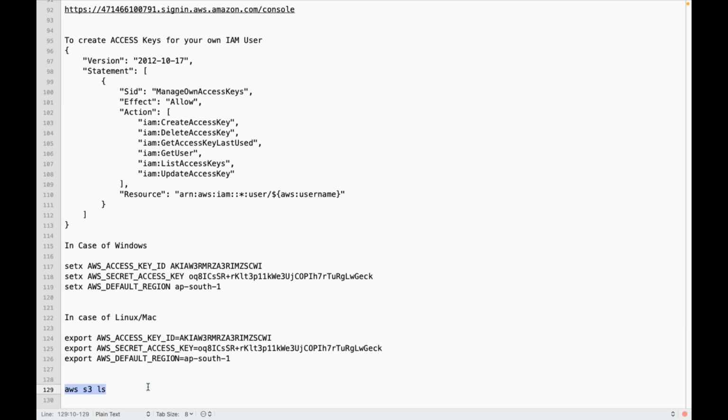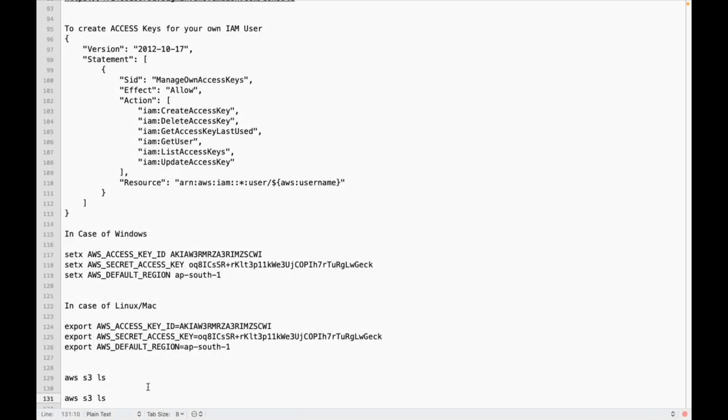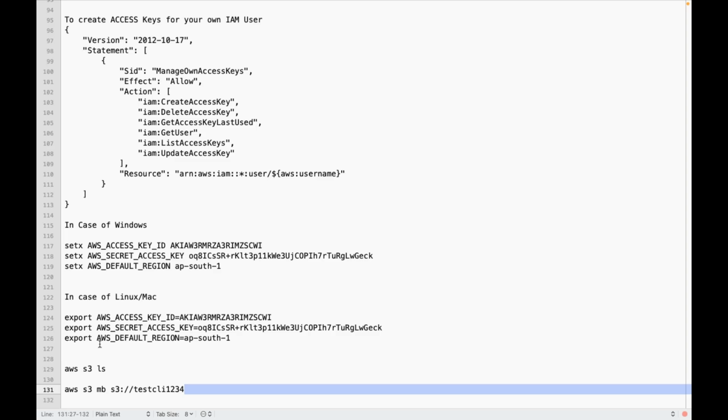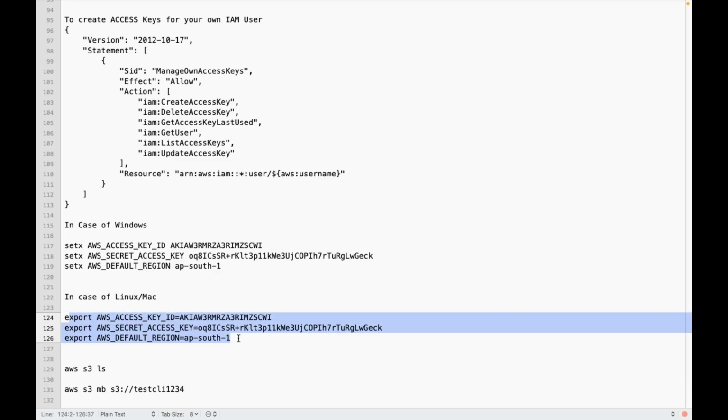Can Bhaskar see how many S3 buckets are there? Yes. But will Bhaskar be able to create a bucket by executing a CLI command like this? Even though he configured, will this command work? No. So he can do it temporarily like this also as an environment variable.